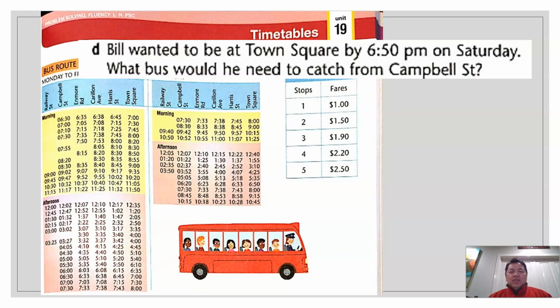D, B wanted to be at Town Square by 6:50 p.m. on Saturday. So we will look at the Saturday schedule. What bus will he need to catch from Campbell Street? So let's look at 6:50 at Town Square. Looking at Campbell Street, he needs to take the bus at 6:20. That's D. Let's move on.